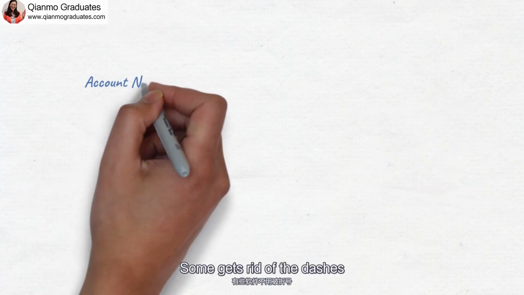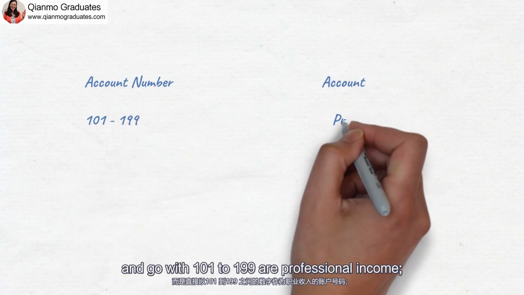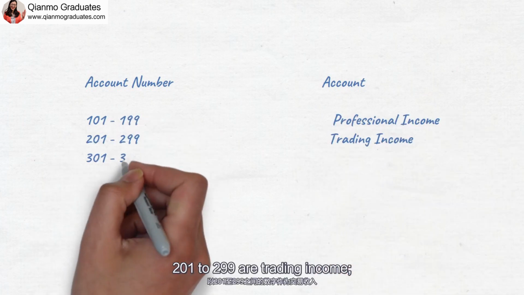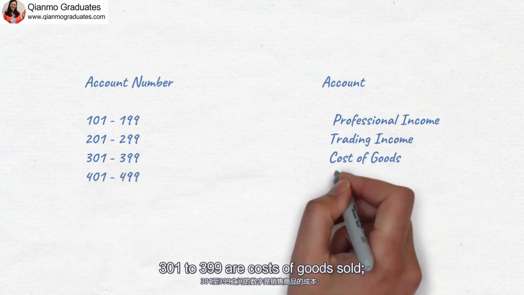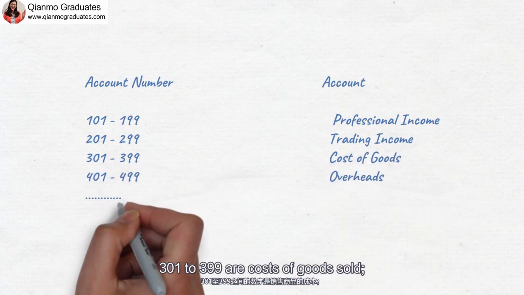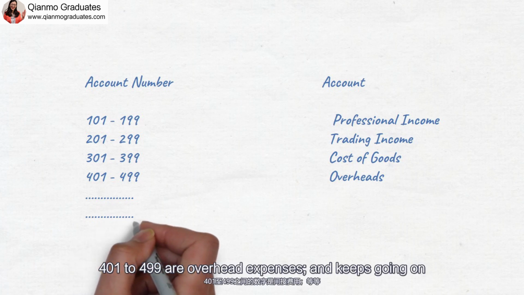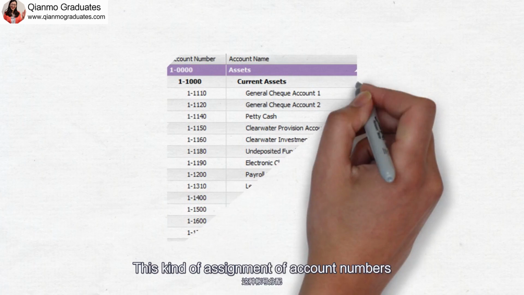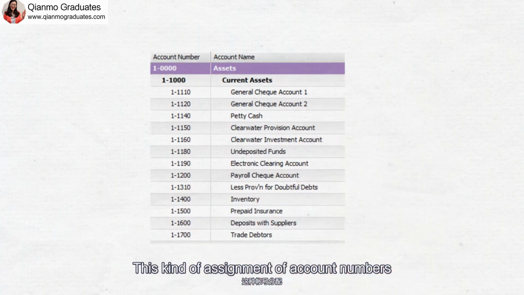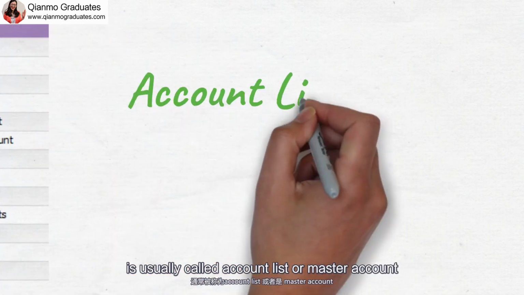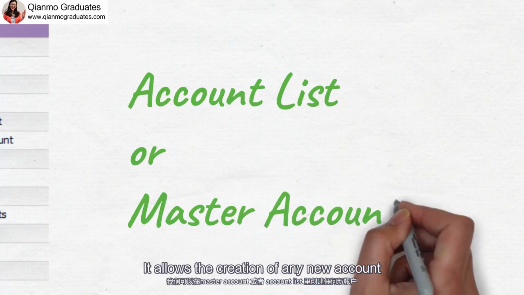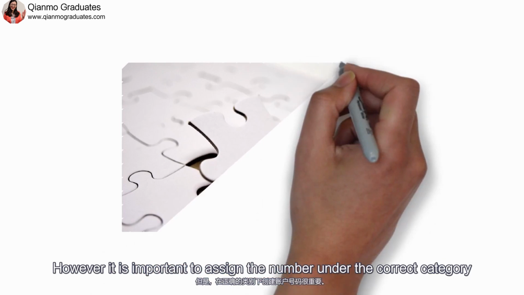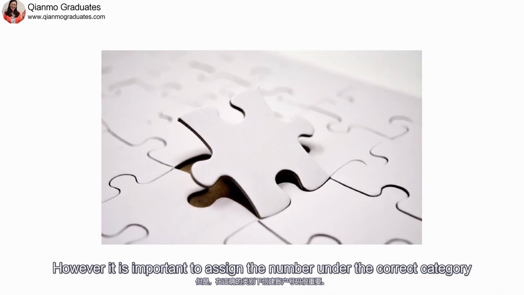Some get rid of the dashes and go with 101 to 199 as professional income, 201 to 299 as trading income, 301 to 399 as cost of goods sold, 401 to 499 as overhead expenses, and it keeps going on. This kind of assignment of account numbers is usually called an account list or master account. It allows the creation of any new account. However, it is important to assign the number under the correct category.